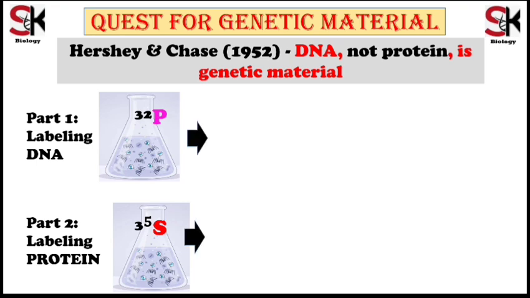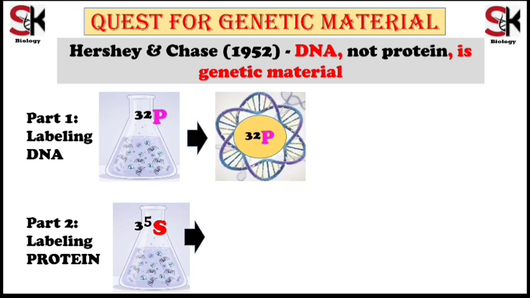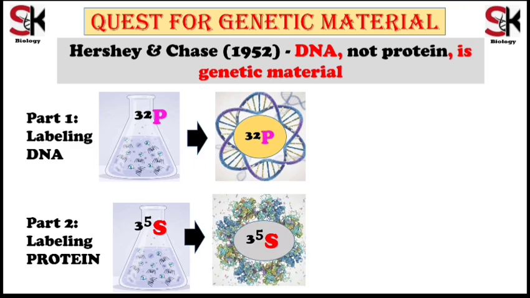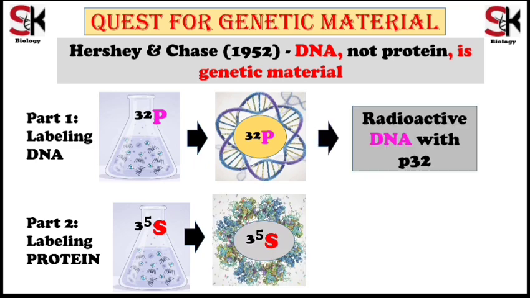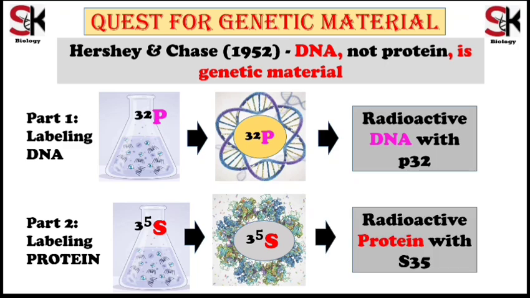As a result, all new bacteriophages grown in the P32 medium will have P32 labeled DNA, that is, radioactive DNA. And all new bacteriophages in the S35 medium will have an S35 labeled protein coat, that is, radiolabeled protein.